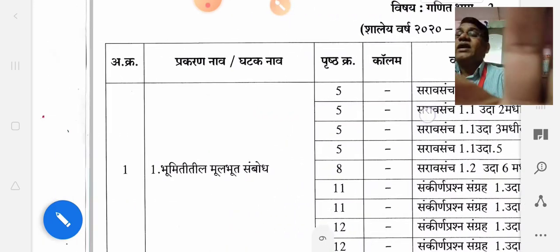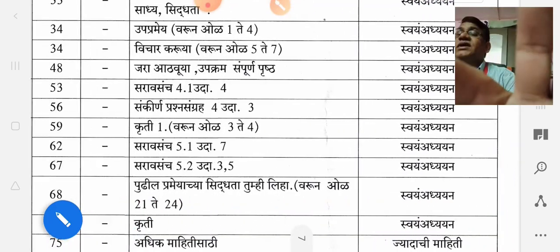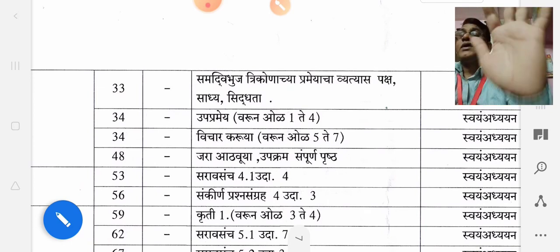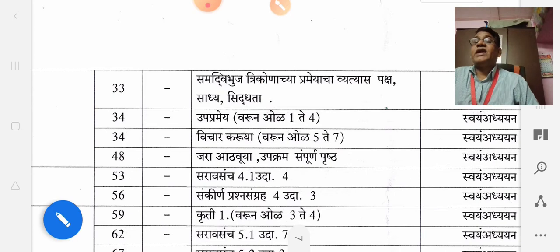Okay. Now come to the next, that is page number 33. On page number 33, the theorem of isosceles triangle and its converse, both are omitted.